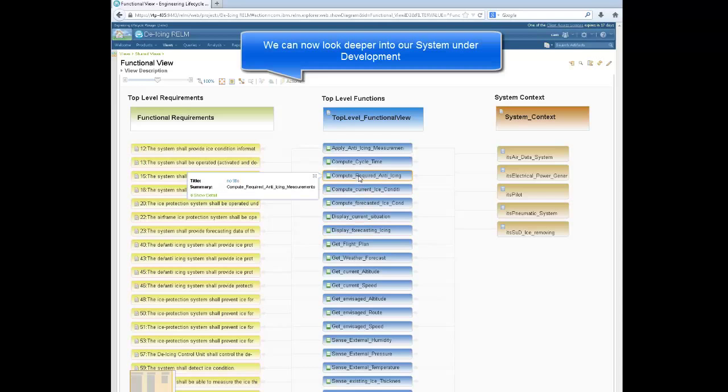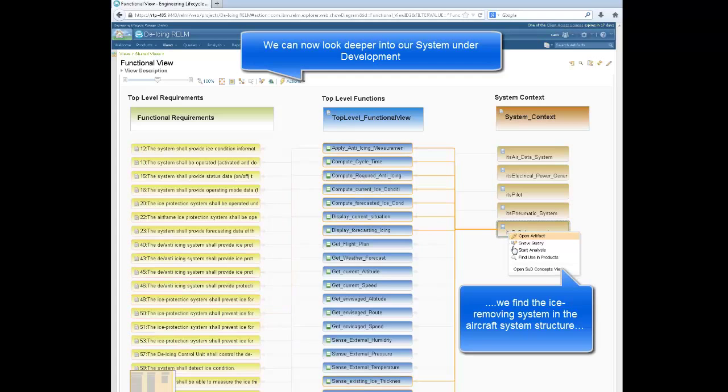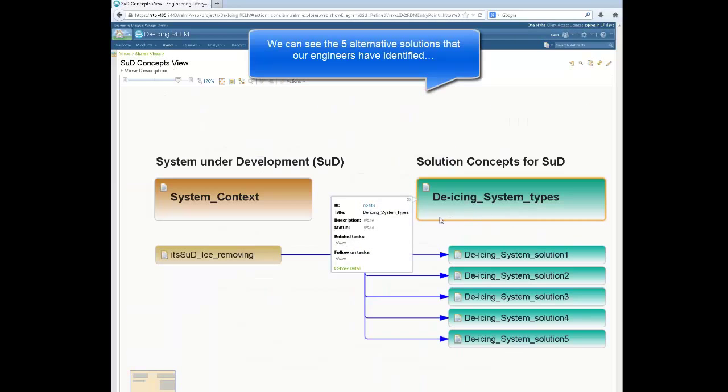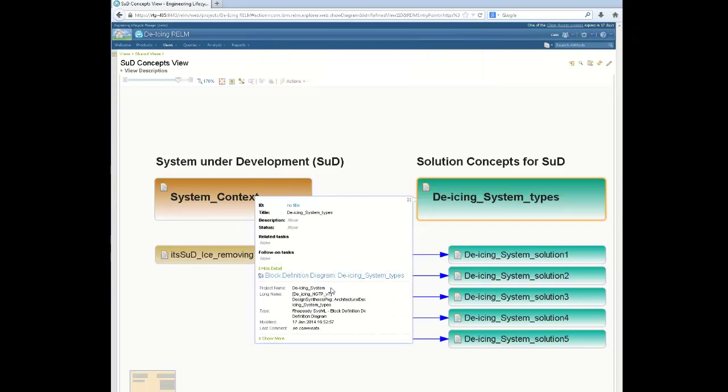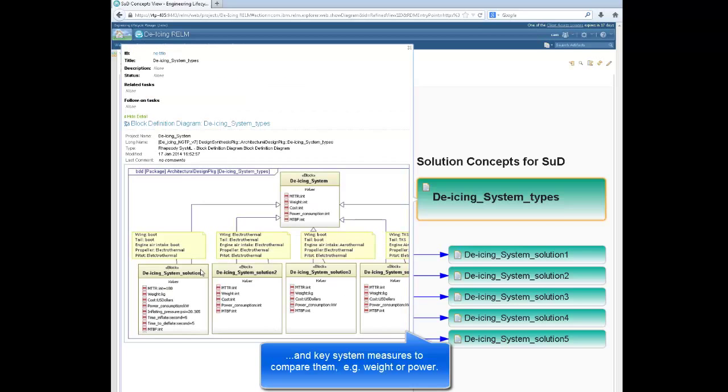Now let's have a deeper look into our system under development, the ice removing system. We can see that there are alternative concepts for this ice removing system. And we can see the key system measures to compare the alternatives, for example, weight or power.